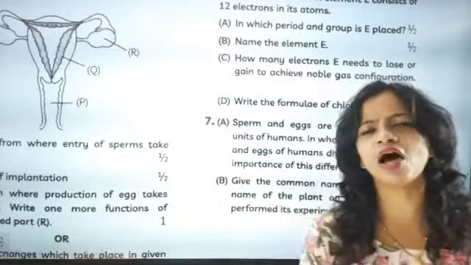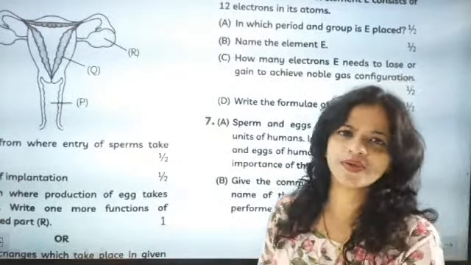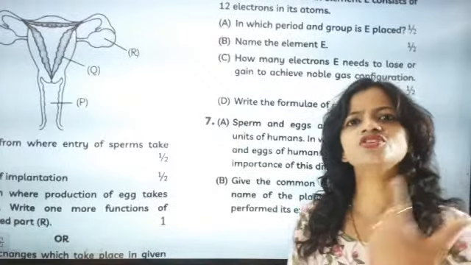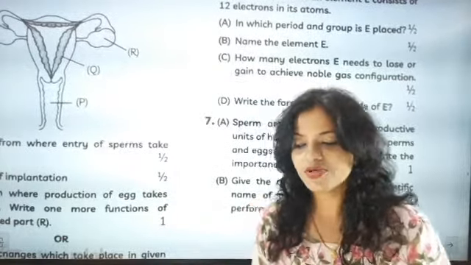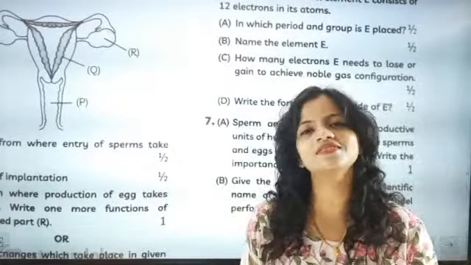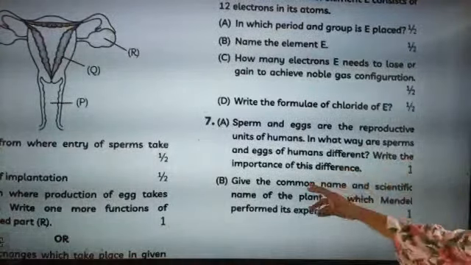Half of the sperm are male and half of the sperm are female, meaning XY and XX, and the sex of the child is determined by this. If nothing is there, we can write like this and we can come out safely. Okay, so now write the importance of this difference.